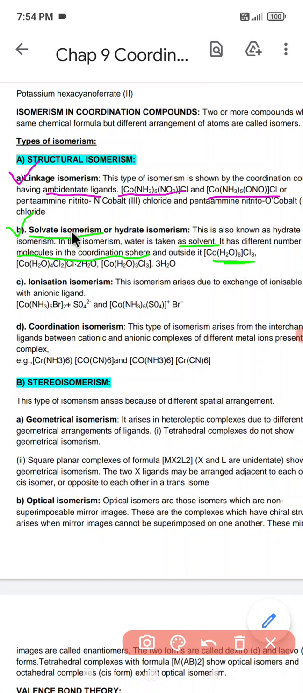So what we see in the case of solvate isomerism is that the compound is coordinated in a different way, a different form of coordination, and that is called solvate coordination. Is this part now clear?